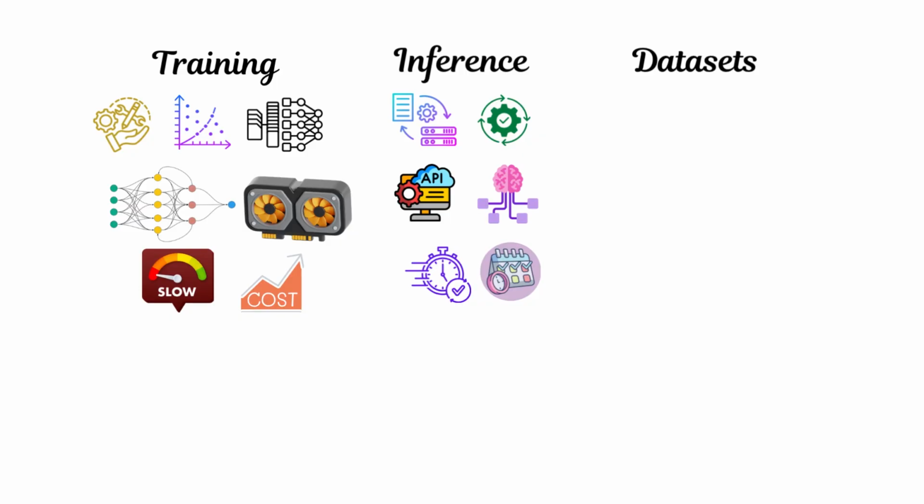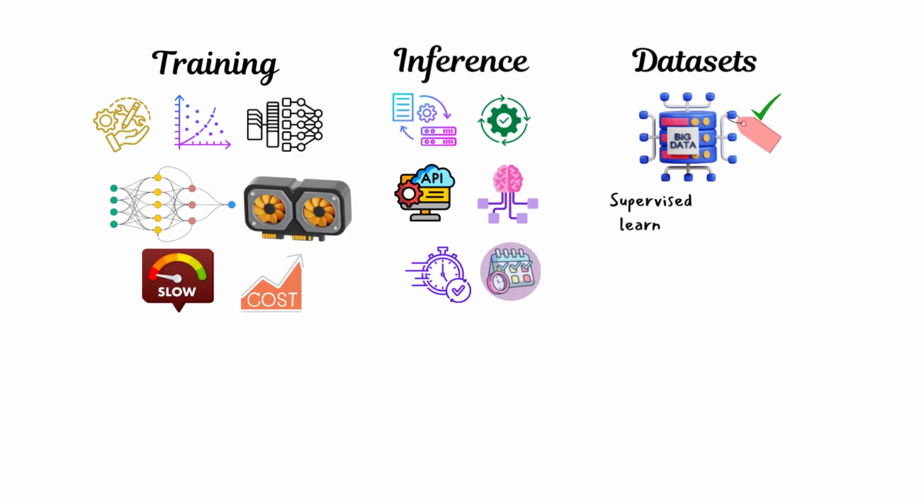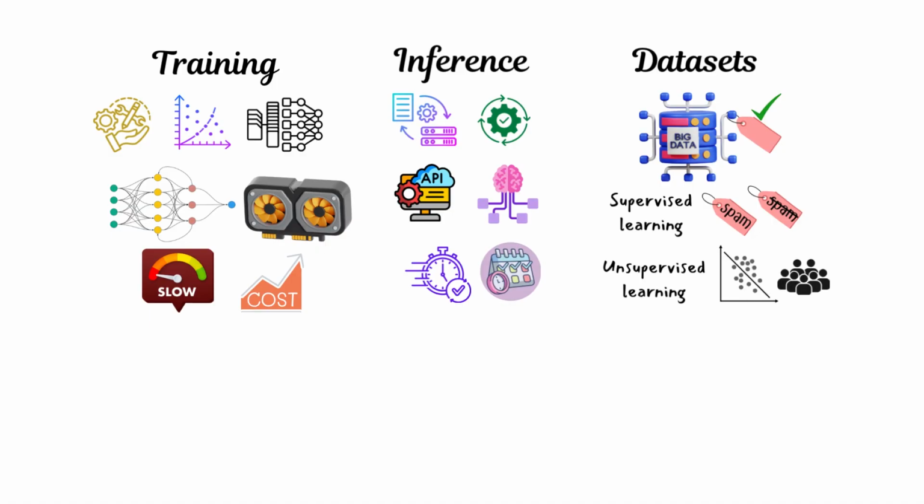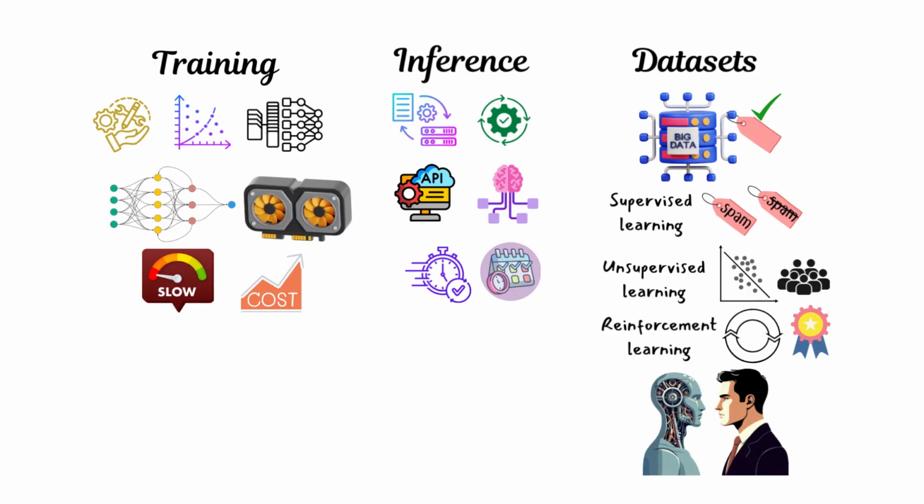to teach the model. Datasets are the examples a model learns from. Labels mark the correct answers. In supervised learning, like spam detection, each example comes with a label, spam or not spam. In unsupervised learning, the model discovers patterns on its own, like grouping users by behavior. And in reinforcement learning, the model receives feedback and learns through rewards, a method used to align LLMs with human expectations.